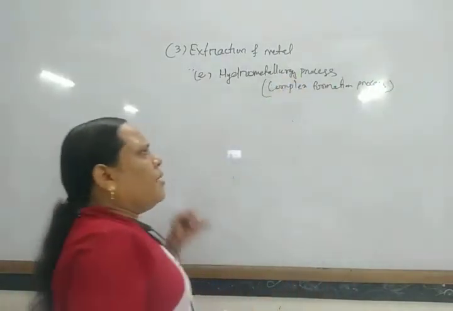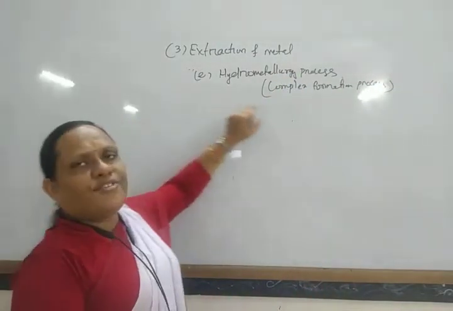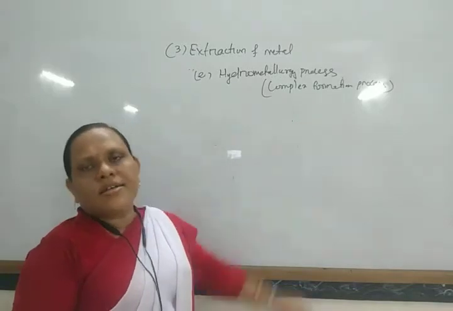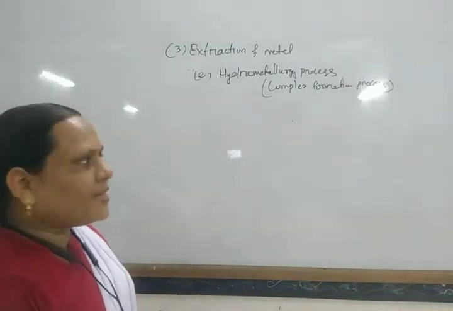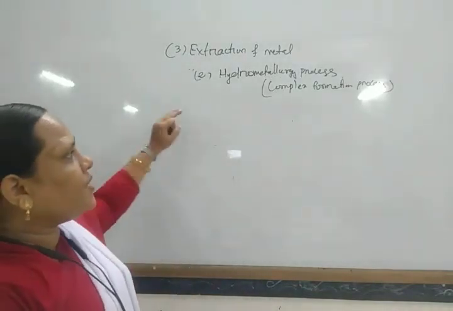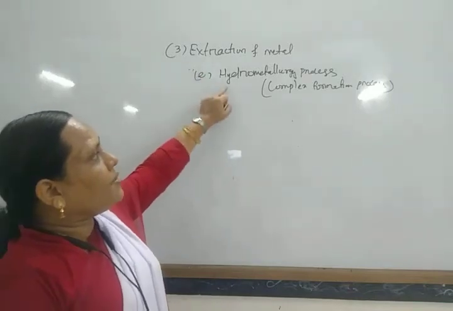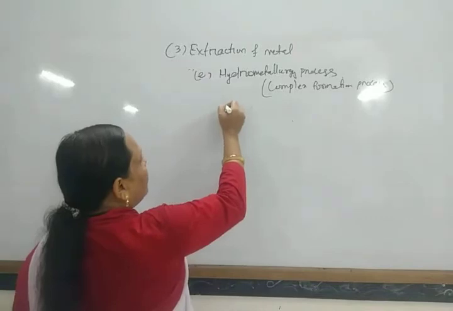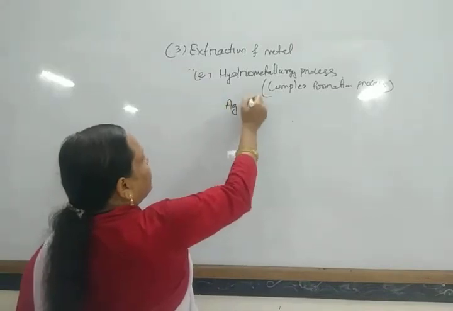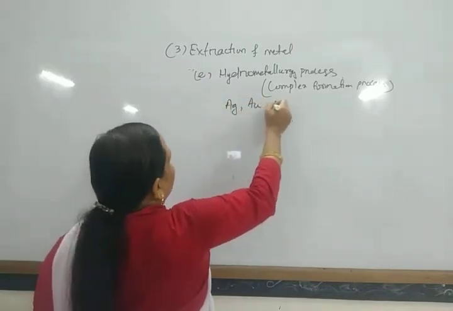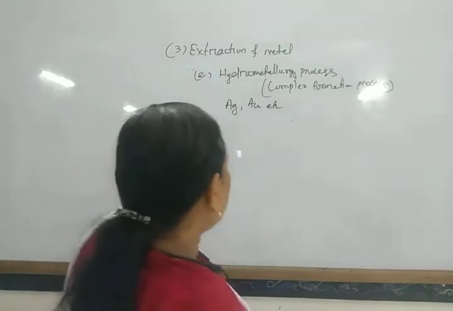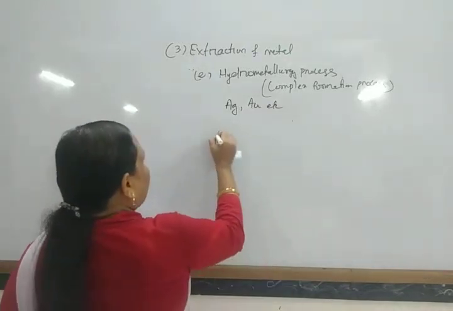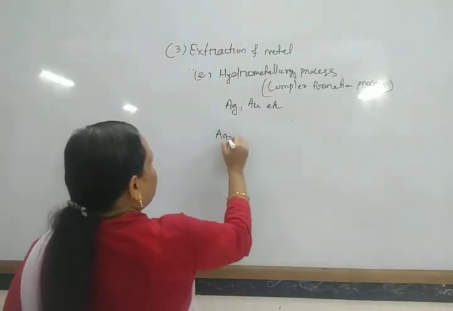Generally, metals are not in the form of oxides here. They are generally in sulfide form or some other forms. Then these are treated with the hydrometallurgy process and generally used for the extraction of silver, gold, etc. Look here: suppose silver sulfide, Ag2S, is there.